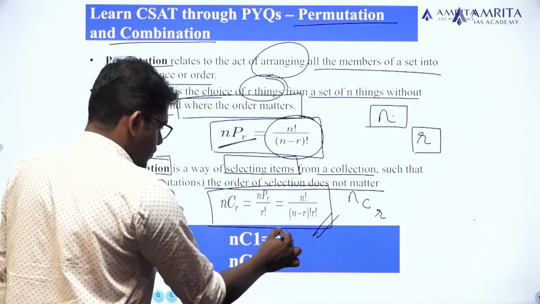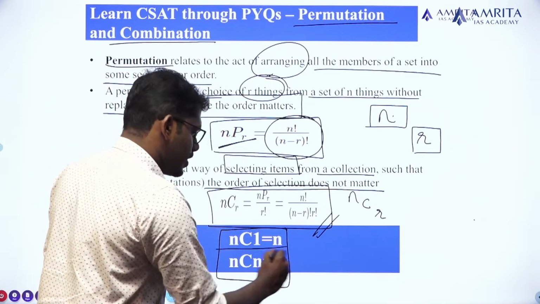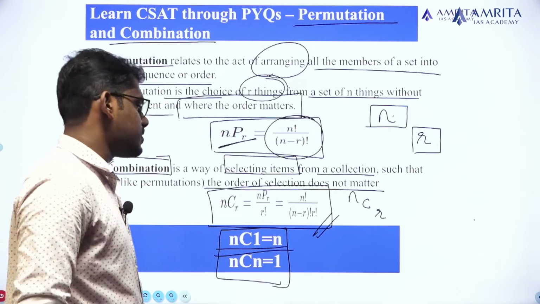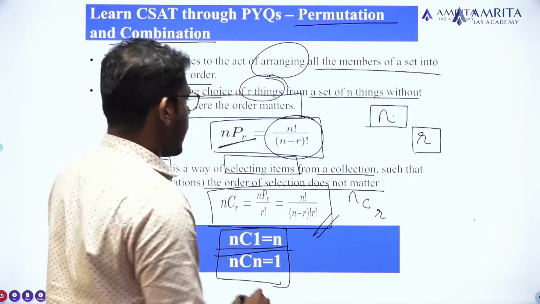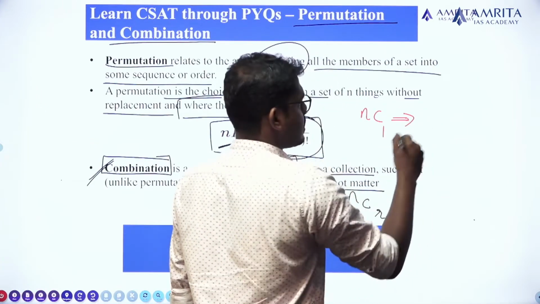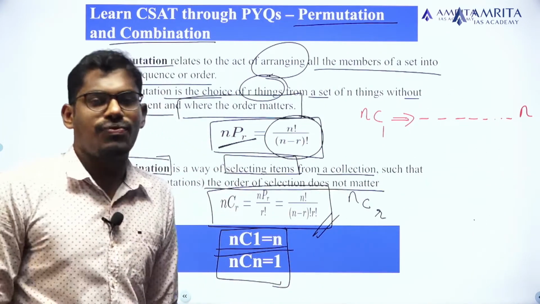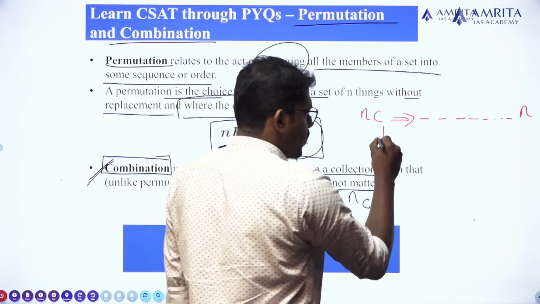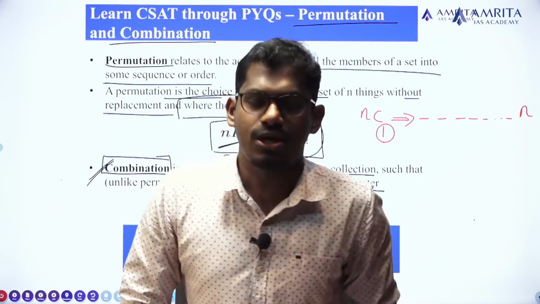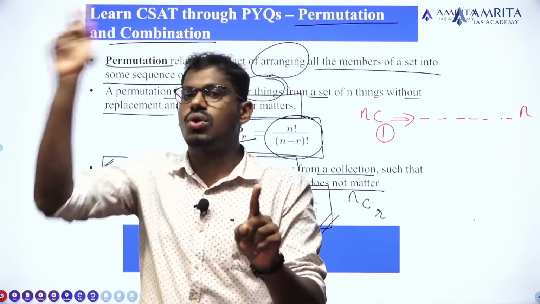One more expression for quick solving of questions: nC1 will be equal to n, and nCn equal to 1. What actually does nC1 imply? nC1 implies there are n number of persons, or n number of elements in a particular set. The 1 implies that out of the set of n elements, we have to pick one person or one element. What is the maximum possible number of ways of selecting that one element out of the total n elements?